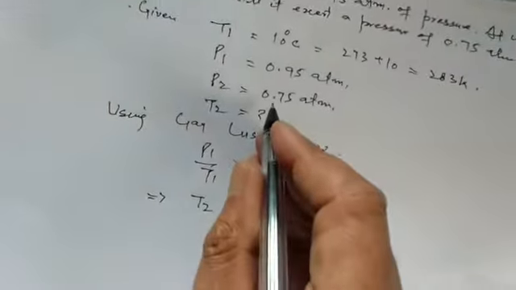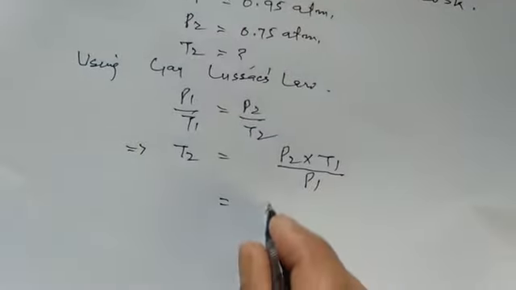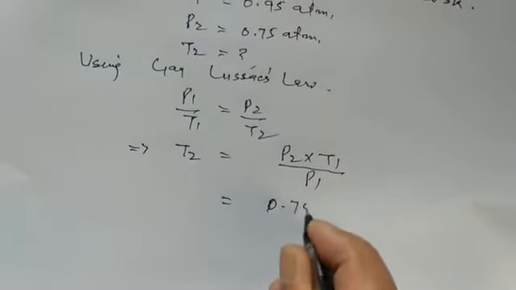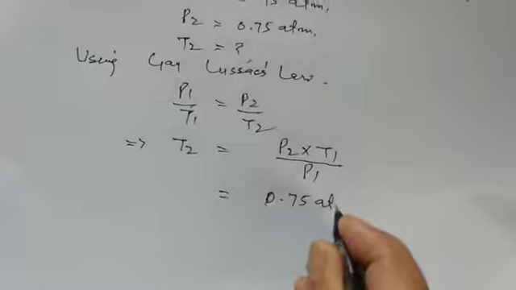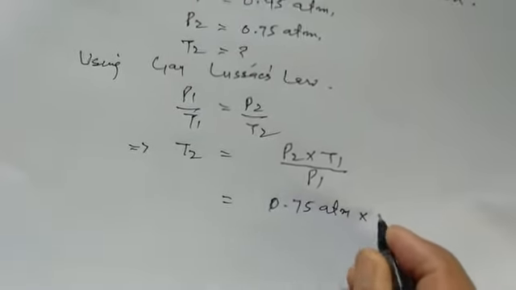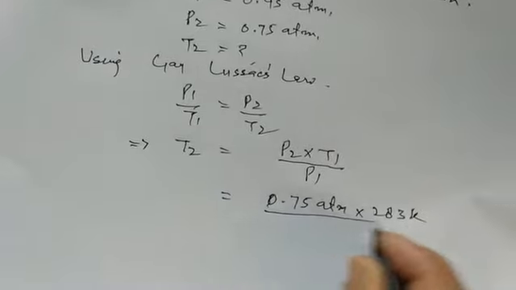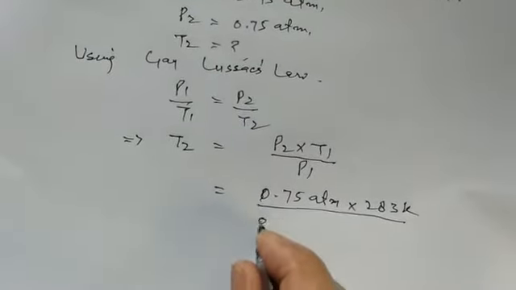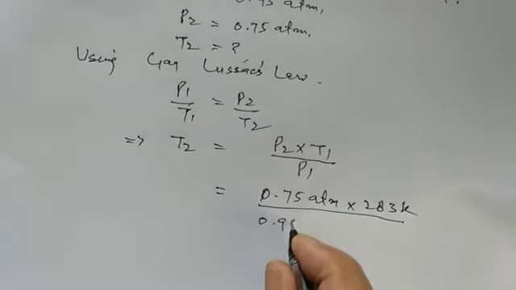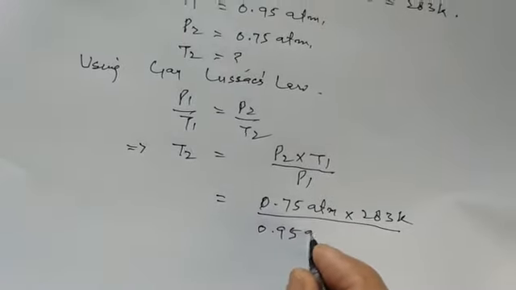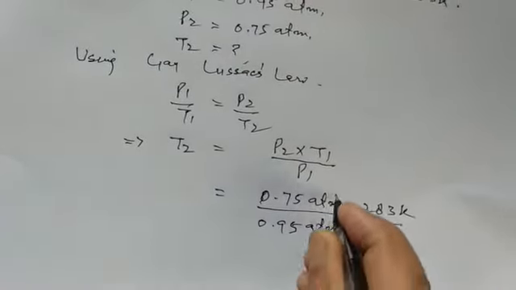P2 is given here, that is 0.75 atmosphere, into T1, 283 Kelvin, upon P1, 0.95 atmosphere. Atmosphere and atmosphere will get cancelled.